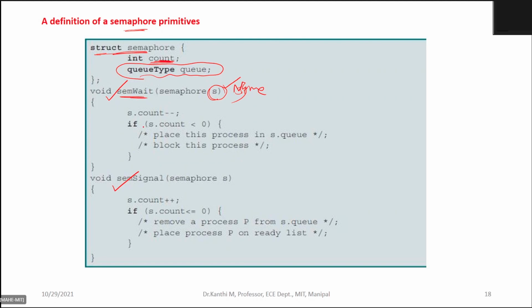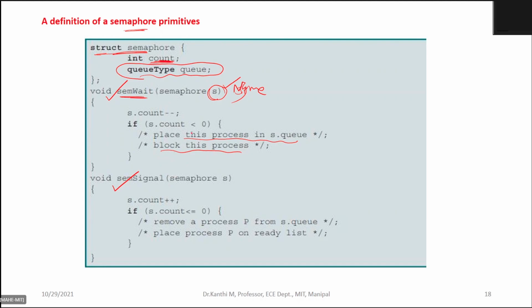If the count value is less than 0, meaning it is becoming negative, then place this process in the queue, that is the ready list or a blocked list, whatever. Block this process.